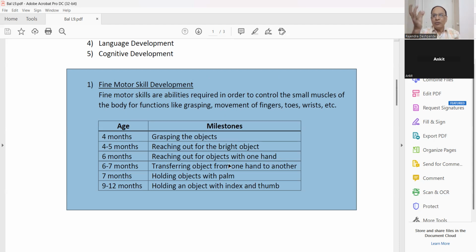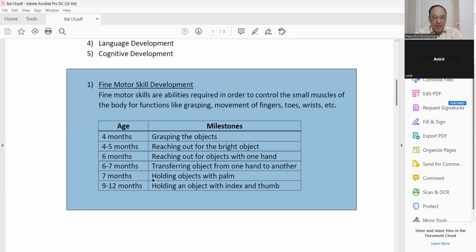For example, if you give some small ball, now I have the only pen drive. So the child should be able to take this from this hand to this hand, this hand to this hand. So transferring the object, it requires the skill of your wrist joint and elbow joint, all these step by step, small joints, bigger joints, muscles, ligaments, they are starting to develop. Musculoskeletal system, nervous system, neuromuscular junctions, these are the developments.